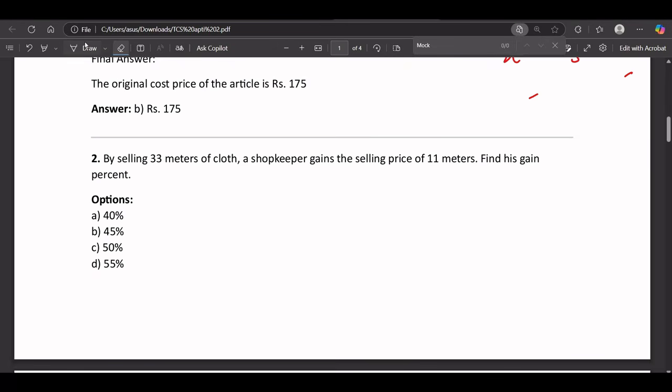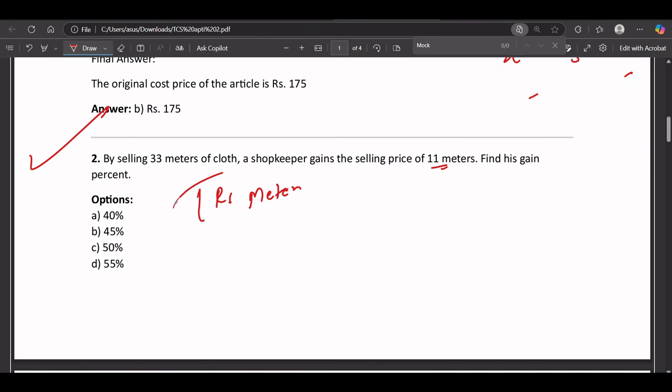In the next question they are saying, by selling 33 meters of cloth, a shopkeeper gains the selling price of 11 meters. Find his gain percentage. Very easy. Suppose the price is 1 rupee per meter. So if he's selling 33 meters of cloth, then the price should be 33. A shopkeeper gains the selling price of 11 meters.